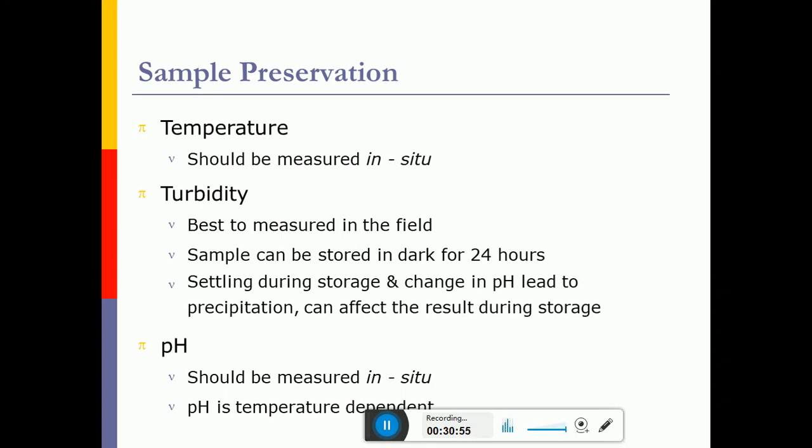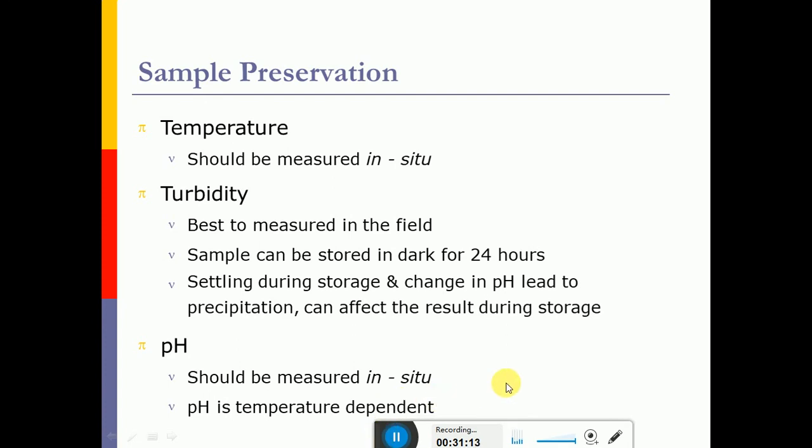So directly we can take it to the laboratory and we can measure the sample. So it is best to measure turbidity in the field, and if it can be stored, then it should be stored in the dark for 24 hours. And for pH, as far as possible, it should be measured at the site itself. And pH is a temperature dependent parameter.